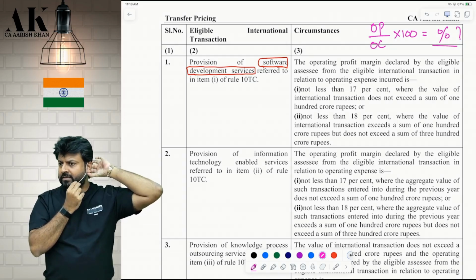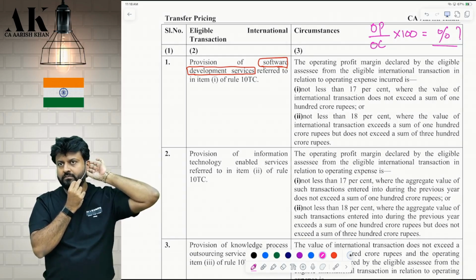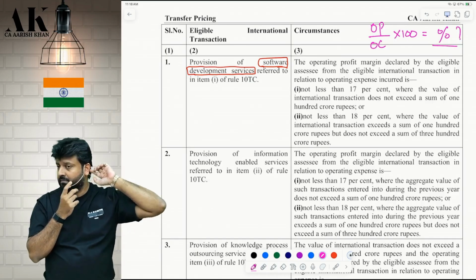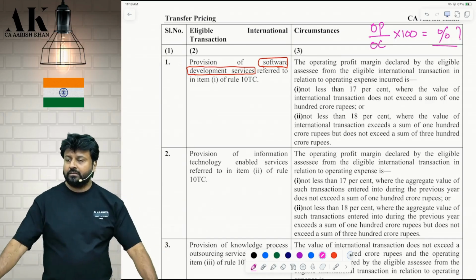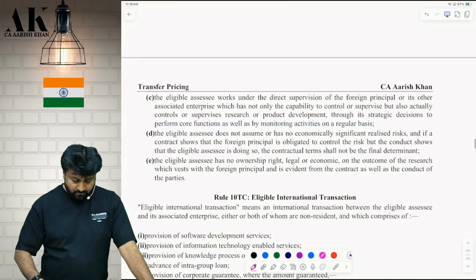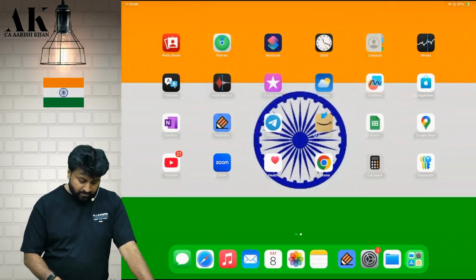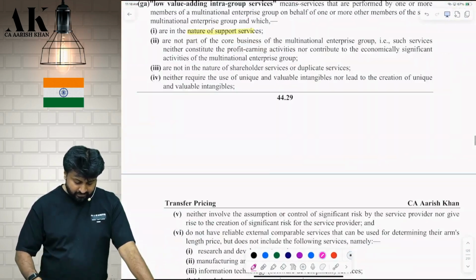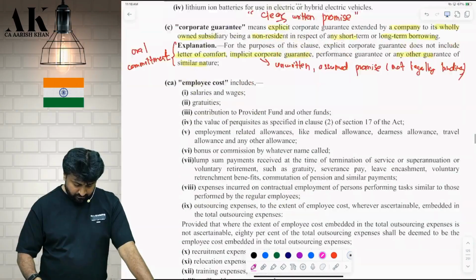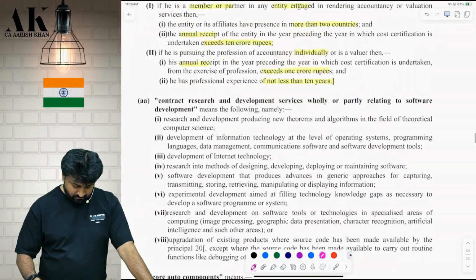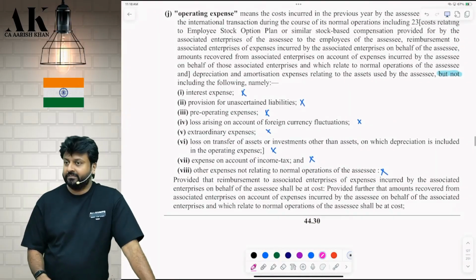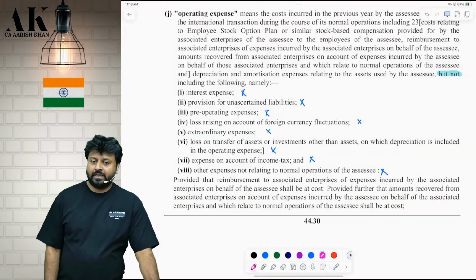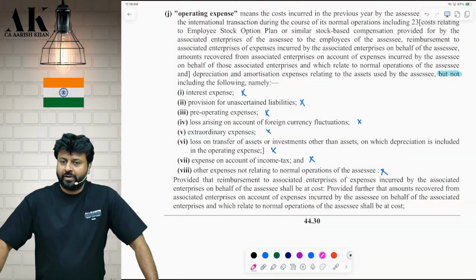Sir, what do you mean by OP, sir? What do you mean by OC, sir? Come above. Definition is there. A, B, C, D, E, F, G, H, I, J, K, L, M, N, O. Operating expense has a definition over here. What will you take in operating cost?